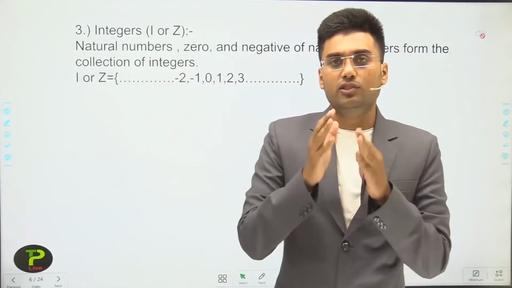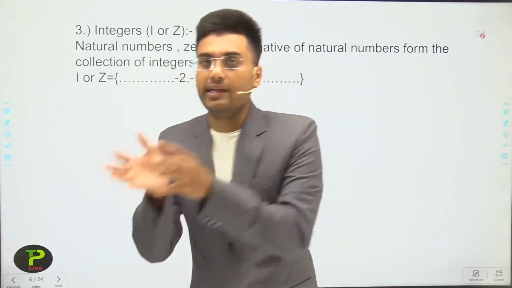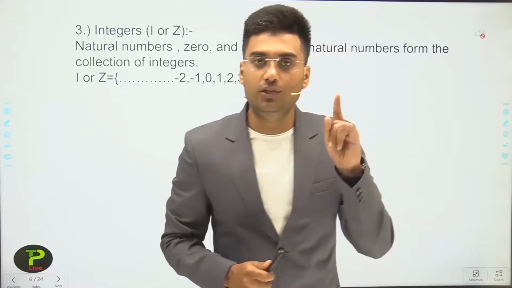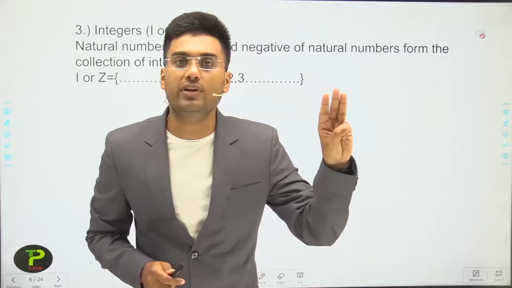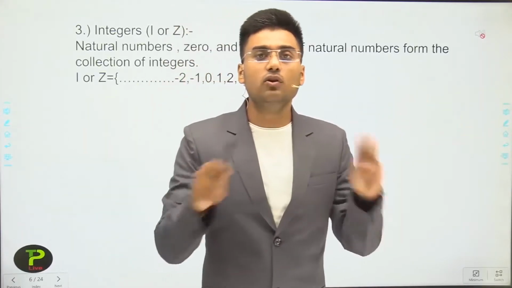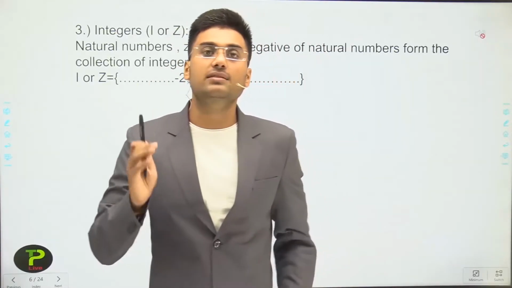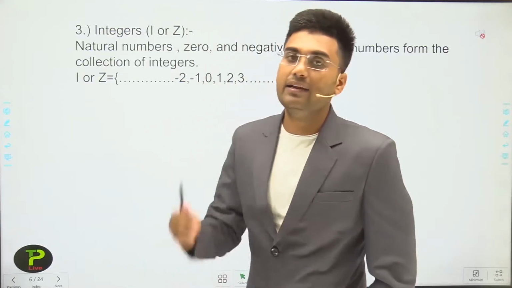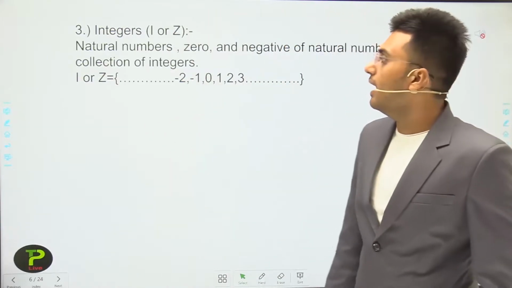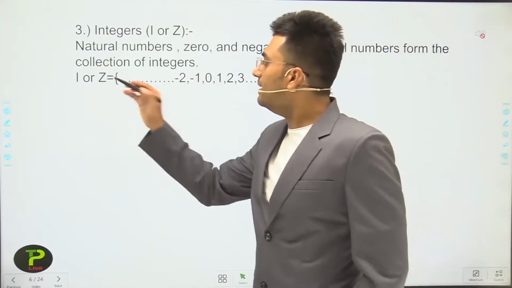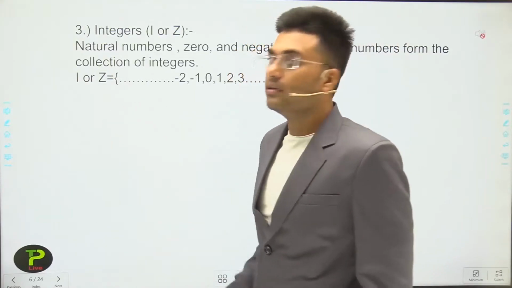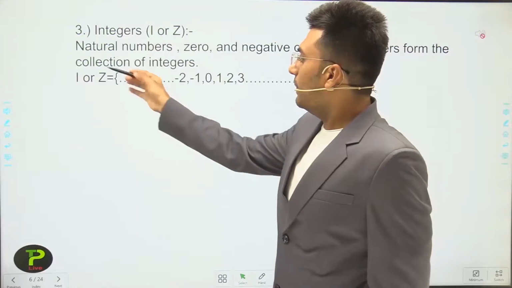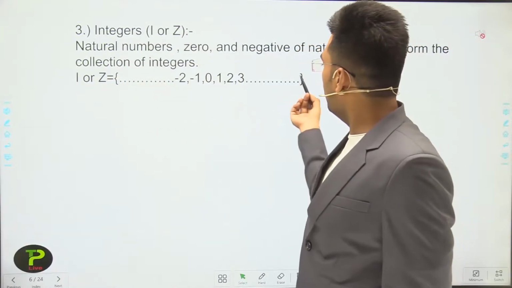If we take 0, the natural numbers and the negatives of natural numbers, then the set of these three types of numbers is known as integers, represented by I or Z. So the set of integers is I or Z equals minus infinity to infinity.